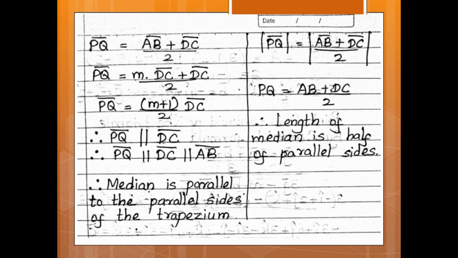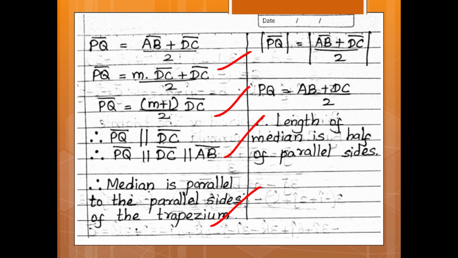Therefore, PQ vector is equal to (m into DC vector plus DC vector) upon 2. Therefore, PQ vector is equal to (m plus 1) into DC vector upon 2. Therefore PQ vector is parallel to the DC vector, which is parallel to the AB vector. Therefore, the median is parallel to the parallel sides of a trapezium.